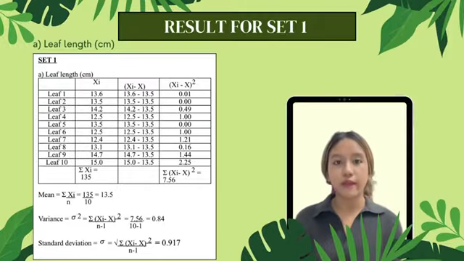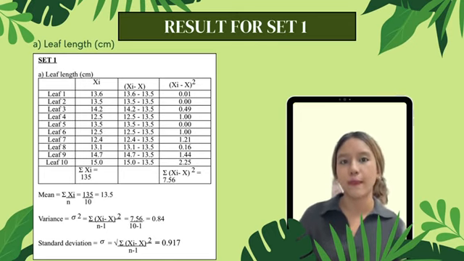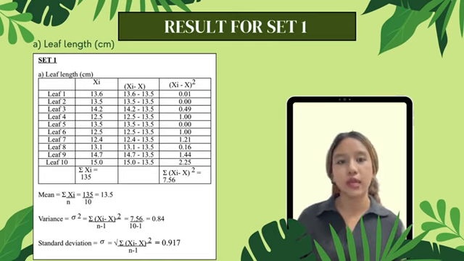In practical 1, we collected 3 sets of data: set 1, set 2, and also set 3. For each of the sets, we calculated the mean, variance, and also the standard deviation by using the formulas that have been stated in our lab manual. Moving on to the first set, which is set 1. We have two different tables, the leaf length in cm and also the leaf width in cm. In order to get the mean, we have to sum up all the leaf length in cm divided by the total leaves, which is the n.